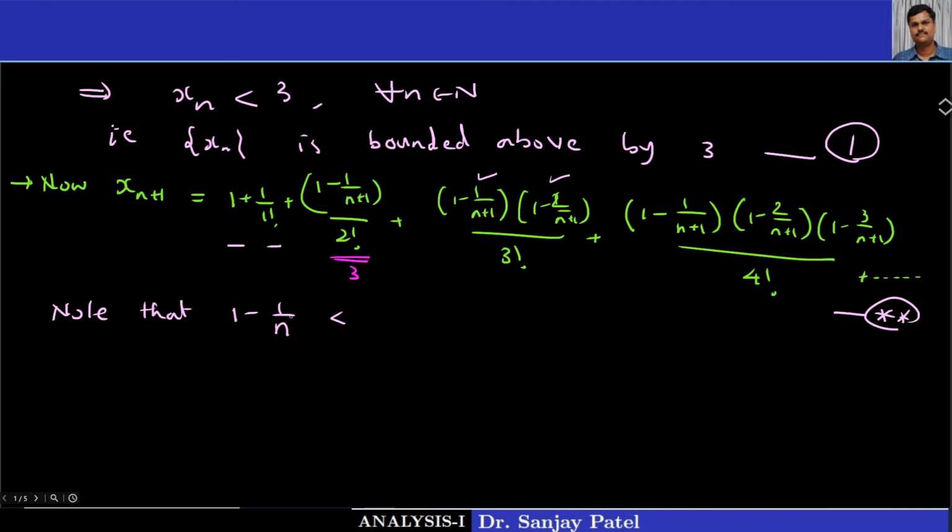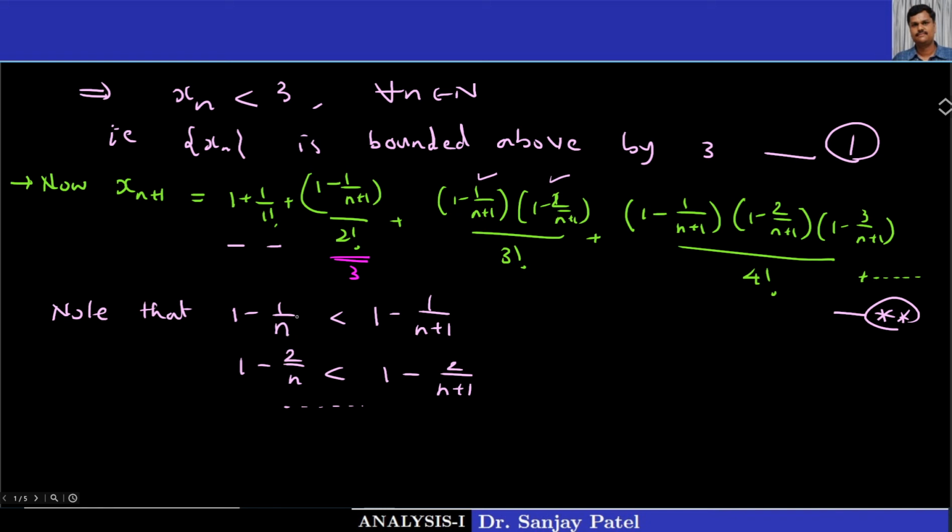So 1 minus 1 upon n in xn, the third term, is less than 1 minus 1 upon n plus 1, the third term of this thing. And then we also have this 1 minus 2 upon n is less than 1 minus 2 upon n plus 1. You can observe this very easily, because here we have 1 upon n and 1 upon n plus 1. Which one is larger? If the denominator is small, here n is smaller than n plus 1, so 1 upon n is larger.